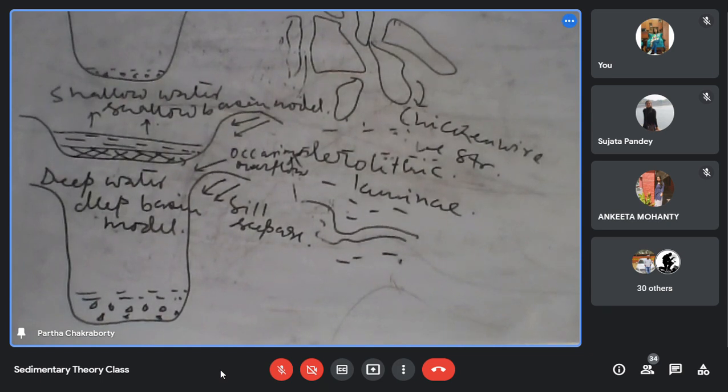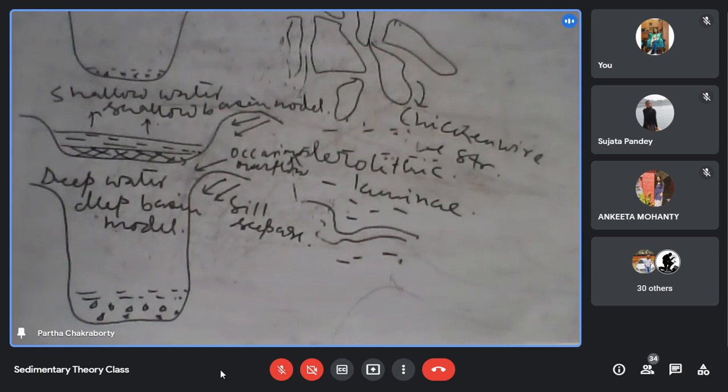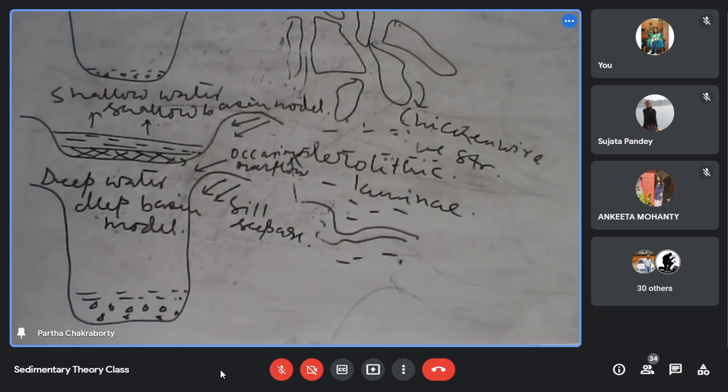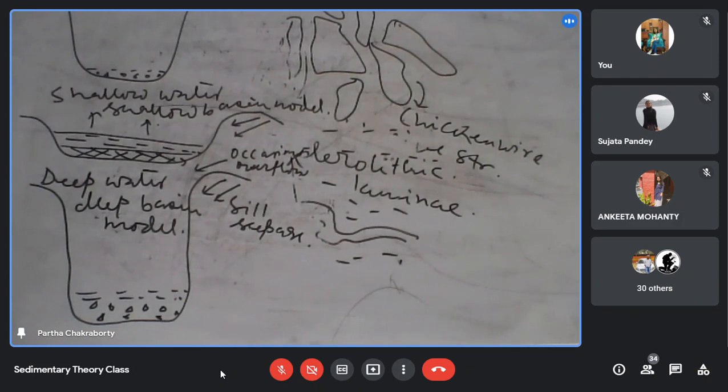So there are different people who try to explain it through different models. But in all models, everybody has taken care of two things. One, that there will be active evaporation. Number two, there will not be a regular mixing of the water column. The water column should be restricted and not regularly mixed with the open ocean water column.